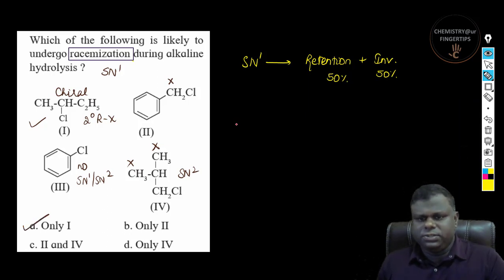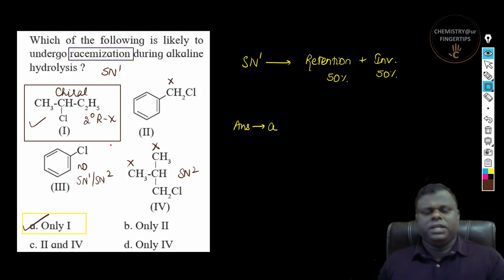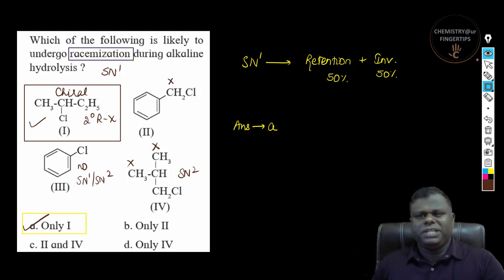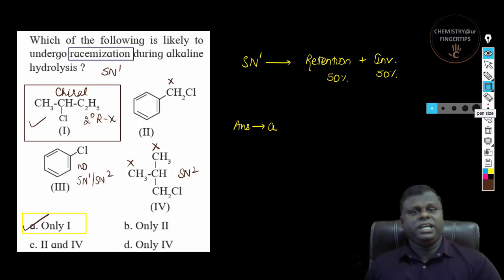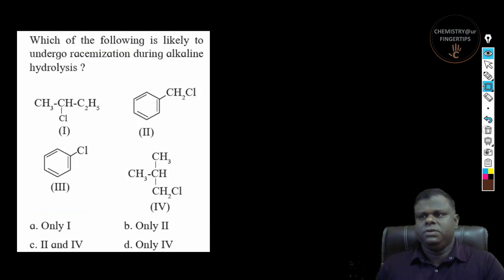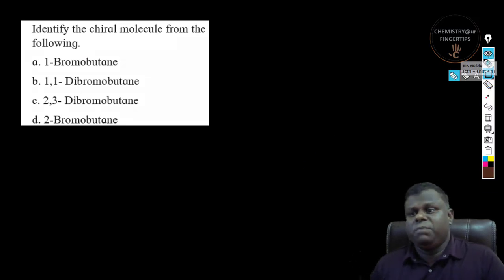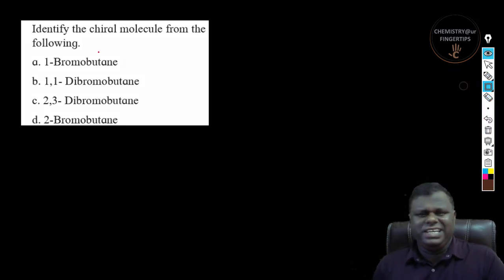So the correct answer to this particular question is option A, which is 2-chlorobutane. Let me just highlight this over here as well. I think this is pretty simple to understand. The concepts of racemization are pretty easy to handle as well. Okay, now let's move on to the next part. Identify the chiral molecule among the following. This is a very easy question. So what exactly do you mean by a chiral compound or a chiral molecule?